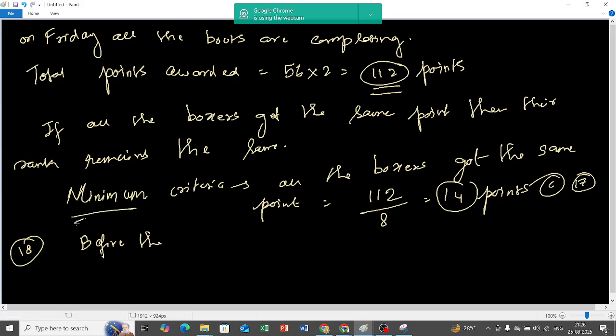We have calculated the minimum criteria, that means 14 points is the minimum point that each one can have, provided their ranks before and after remain constant. So this is the minimum criteria case.